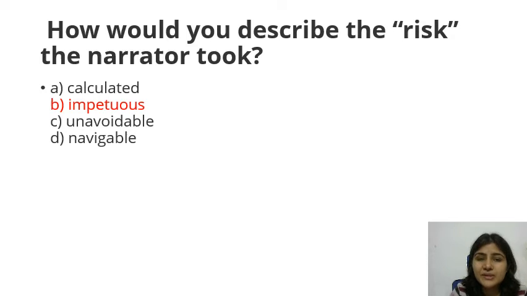How do you describe the risk the narrator took? The answer is impetuous. Impetuous means an impulsive or hasty decision that you take. It was not calculated at all, because he did not try to figure out the risk that he might have to face. It was avoidable. It was not unavoidable. It was definitely avoidable, as he could return to Paris, and it was also not navigable, because he could not see far through the thick and heavy clouds.